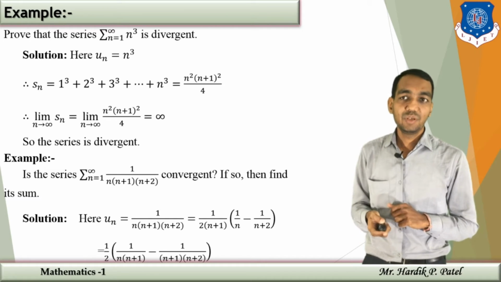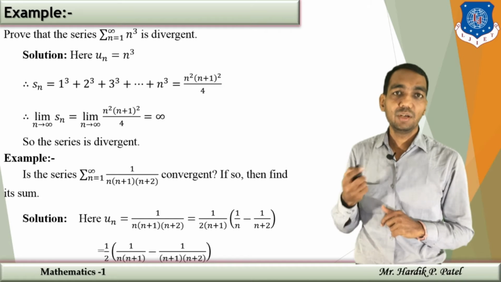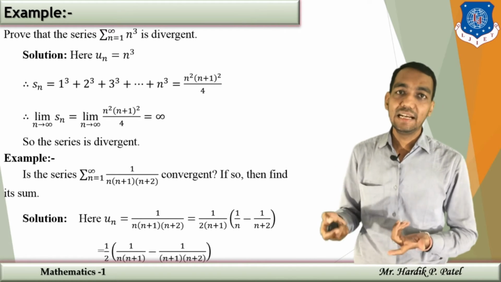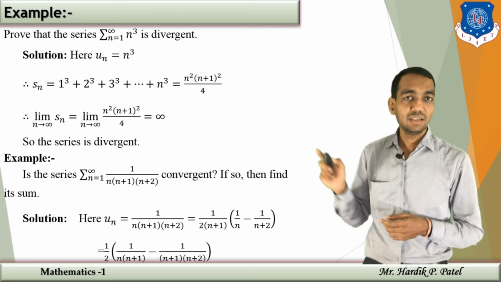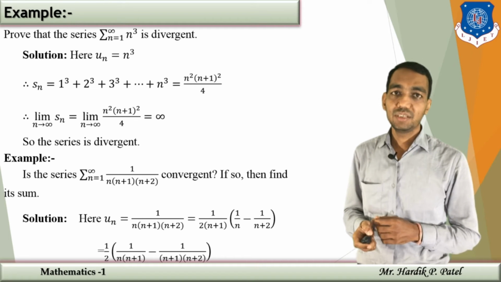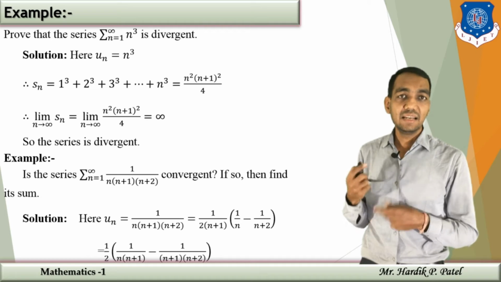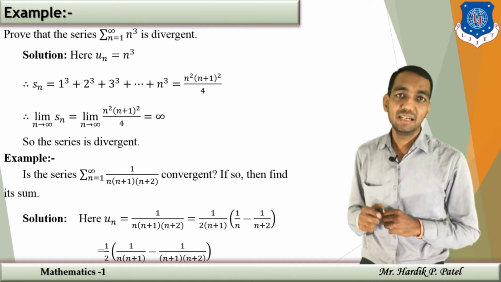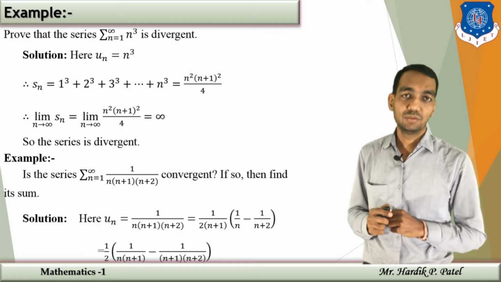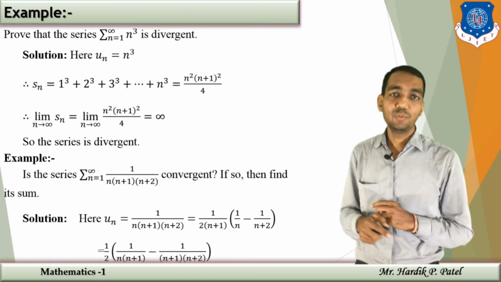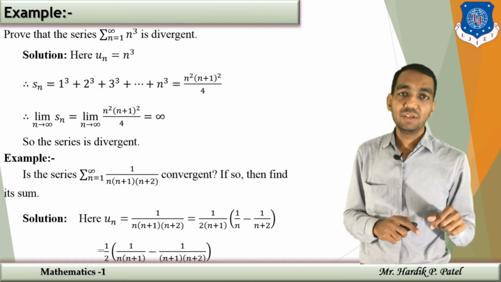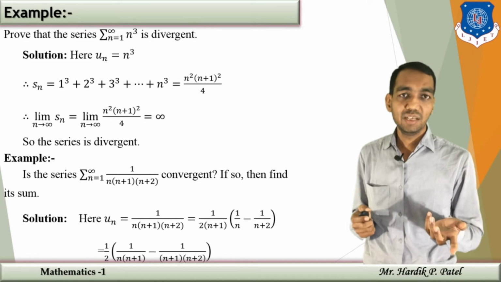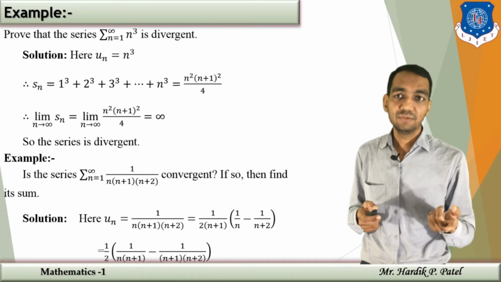In the same manner, another example we have taken is the series sigma 1 upon n into n plus 1 into n plus 2. Is it convergent? If so, then you have to find its sum. Here un is 1 upon n into n plus 1 into n plus 2. We are rewriting it in the form of 1 upon 2 into n plus 1 in the bracket 1 upon n minus 1 upon n plus 2. That means we are separating 1 upon n plus 1, and for the remaining one we are adjusting the term in the numerator. Or you can use the partial fraction method which you have used for integration.